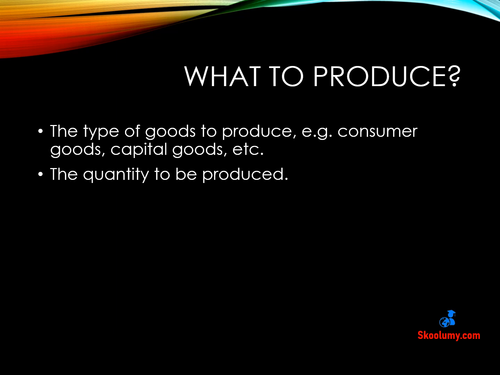The first thing to be done is to choose the type of goods the economy wants to produce, for example, cocoa or electronics. The next thing that must be done to answer this question is to decide on the quantity of the goods to be produced. For example, a country may want to produce 10 million kilograms of cocoa or 1 million units of electronics.